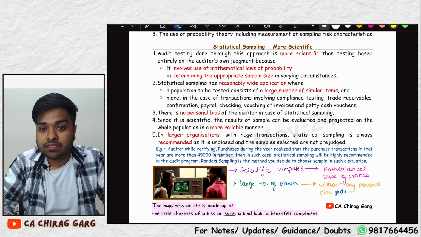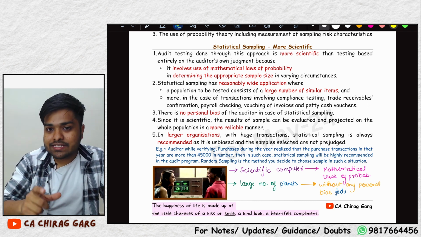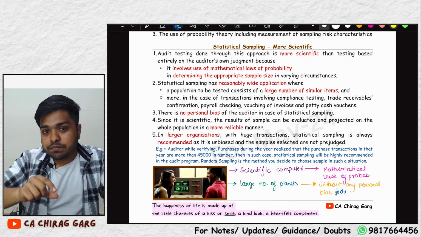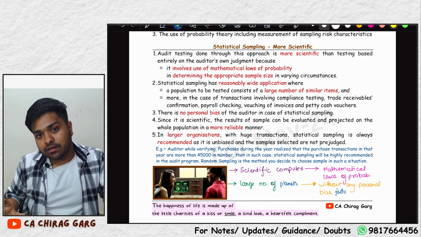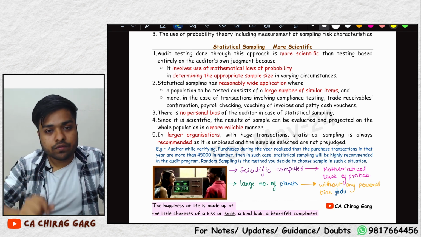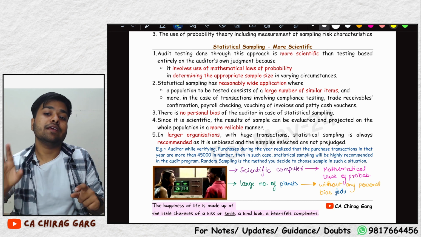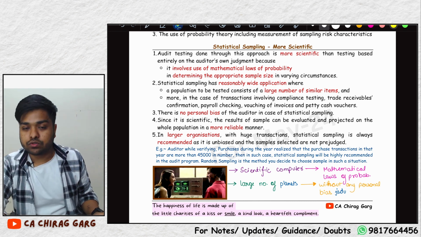In mathematics, there is a rule which says that if you take a sample large enough whose mean is equal to the mean of the population, it will be a representative of the population. This is a mathematical truth.